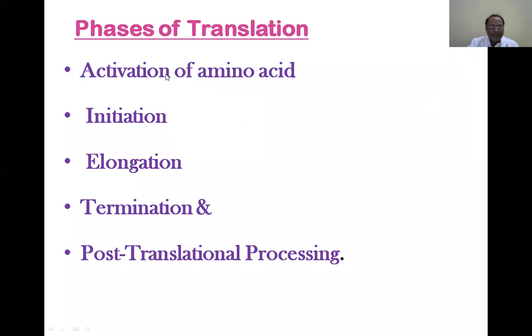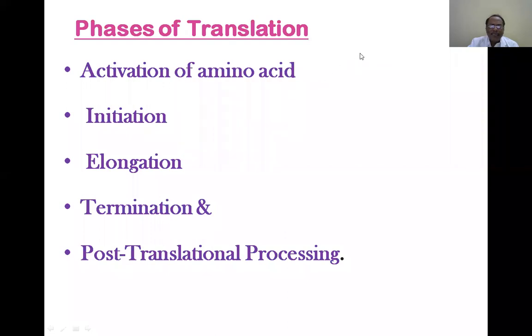How are amino acids activated? They are activated and joined to their respective tRNA, transfer RNA molecules. We have 20 amino acids. We have more than 20, about 31 tRNAs. But mostly one particular amino acid will have one specific tRNA. The tRNAs are not that simple. They all differ minutely. They can identify their corresponding amino acid.